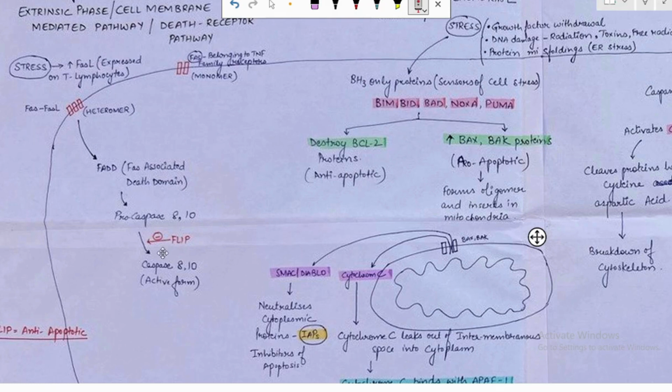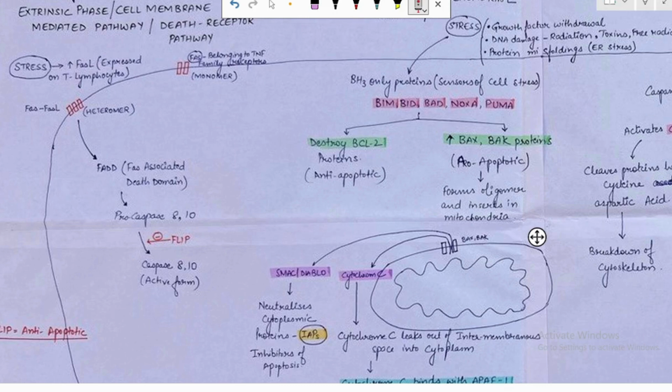This FLIP protein is an anti-apoptotic protein; it doesn't allow the activation of procaspase 8 and 10 to caspase 8 and 10. So this is the extrinsic phase, or the cell mediated pathway, or the death receptor pathway, which leads to the activation of caspase 8 and 10.